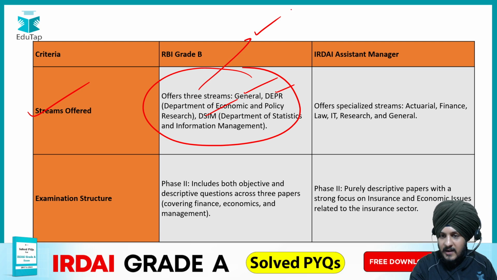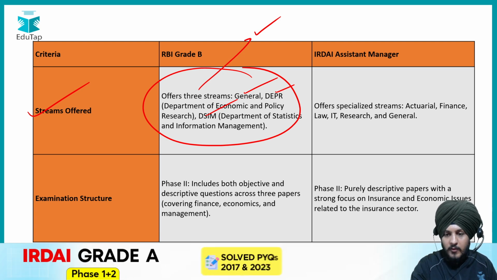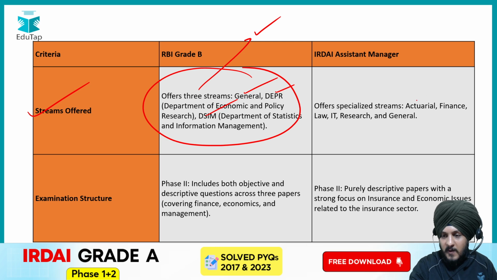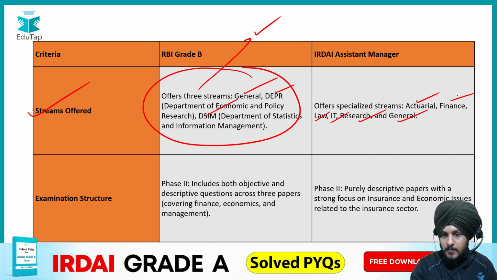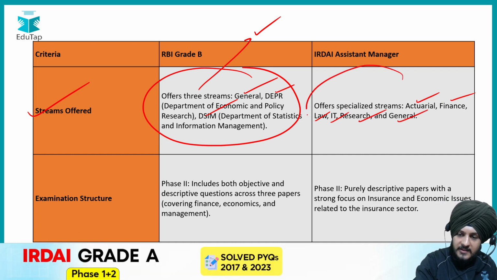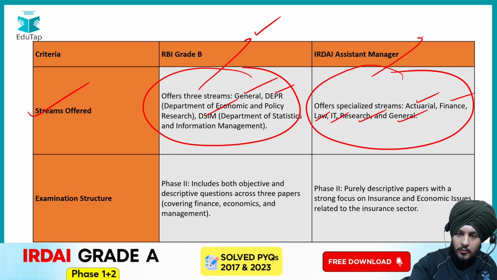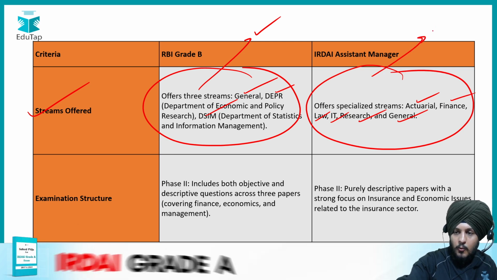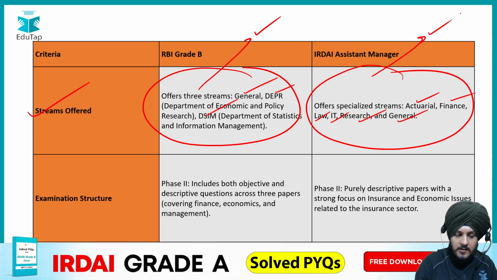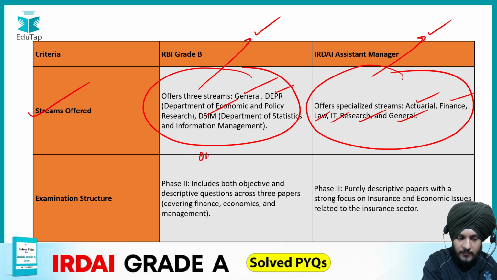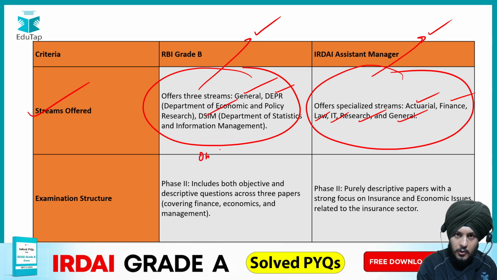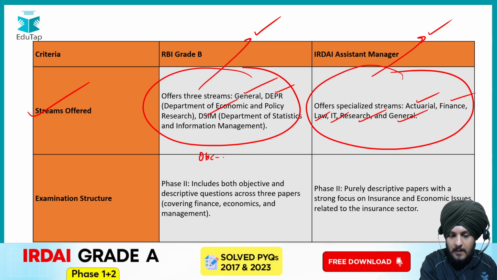If we talk about IRDA Assistant Manager, the streams here are very diverse: actuarial, finance, law, IT, research, and general stream. Again, if you want to understand the details regarding the streams, please go to our YouTube channel and you will find the video there. Now, if you talk about the examination structure, as I've already told you, phase one is totally objective. There is no doubt about that. The exam pattern is totally similar for both examinations.